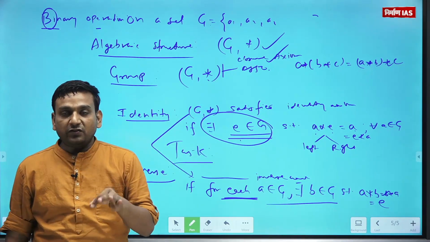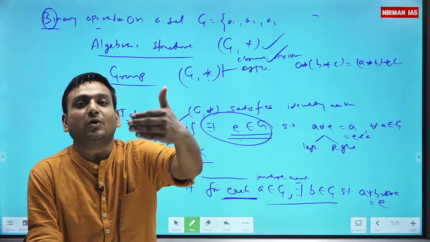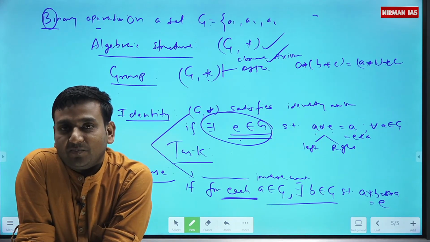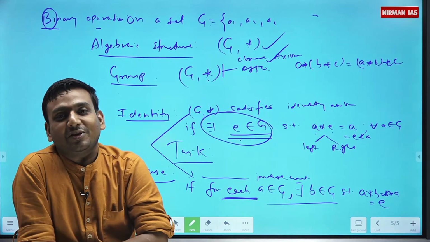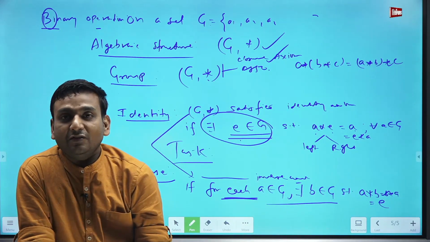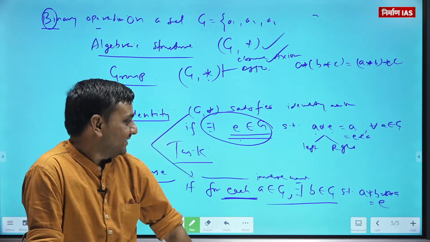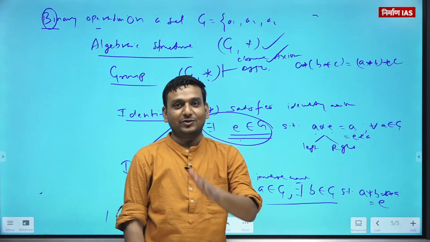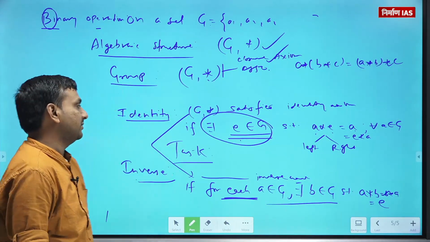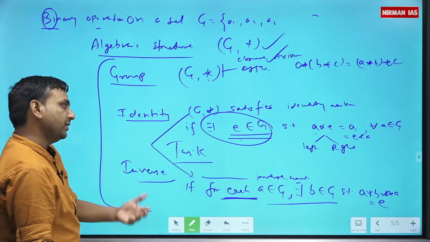So first we need the identity axiom, then we go on to the inverse axiom. Somewhere people struggle. First they check inverse. No. Unless you have an identity, you cannot go for the inverse. Right? So this is the pattern. I hope all these definitions are clear. If not clear, go back to the lines and listen again.